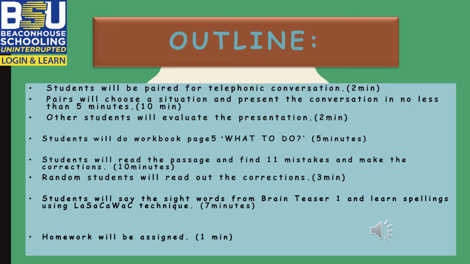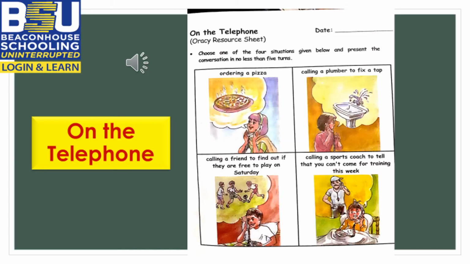Outline. Students will be paired for telephonic conversation. Pairs will choose a situation and present the conversation in no less than 5 minutes. Other students will evaluate the presentation of the pair. Students will do workbook page 5, what to do. Students will read the passage and find 11 mistakes and make the corrections. Random students will read out the corrections. Students will say the sight words from Brain Teaser 1 and learn spellings using the look, say, cover, write technique. Homework will be assigned in the end of the lesson.